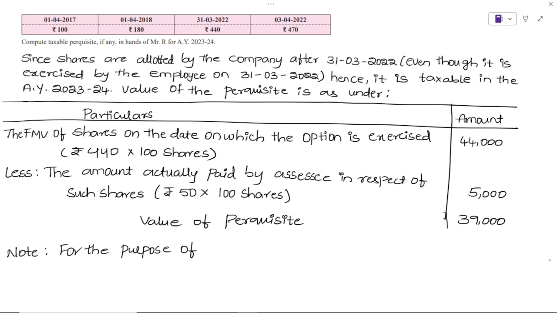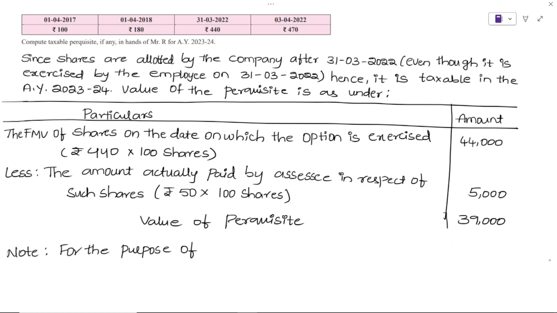Now for the purpose of capital gains, if we take 50 rupees as the cost, is it fair to the employee? Think, cost is 50 rupees only, right? So what is wrong with it? The answer is, already he paid tax on the difference between 50 and 440.